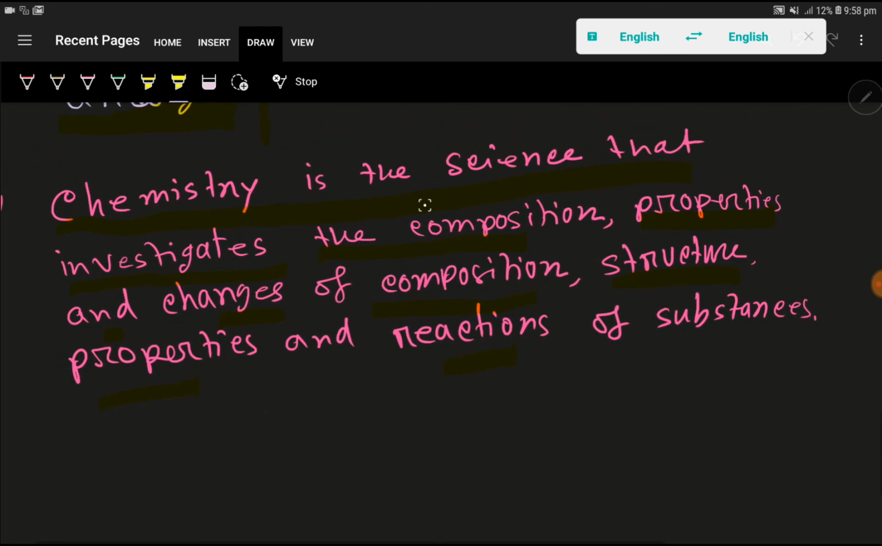Look, chemistry is the science that investigates the composition, properties and changes of composition, structure, properties and reactions of substances.